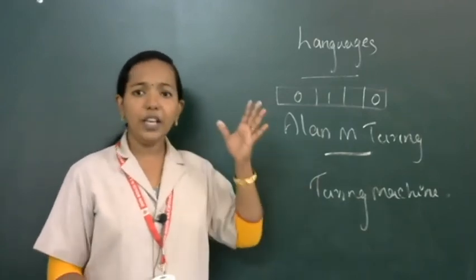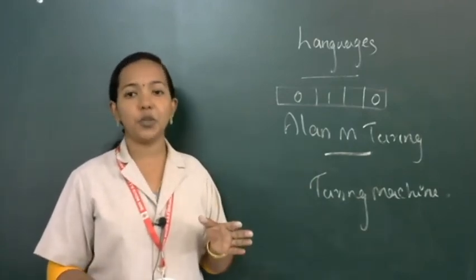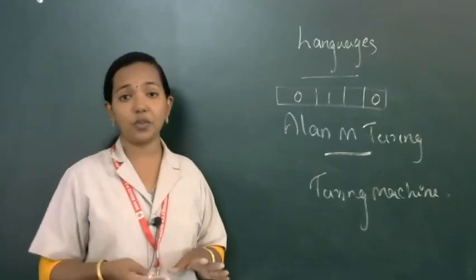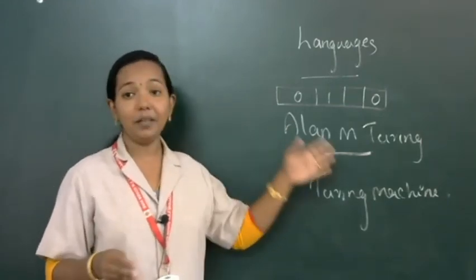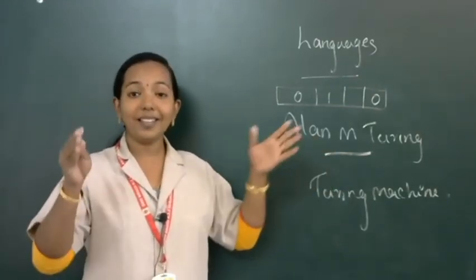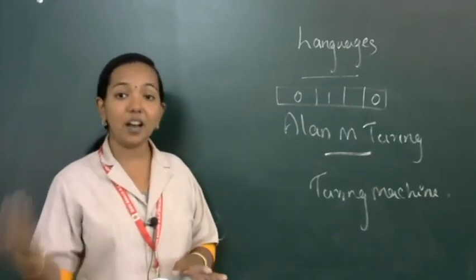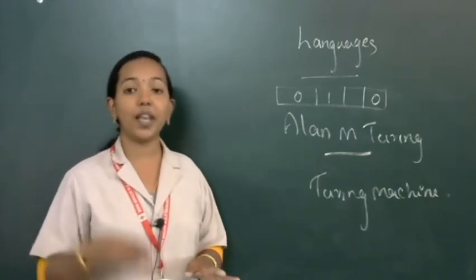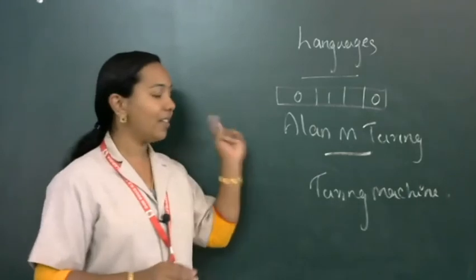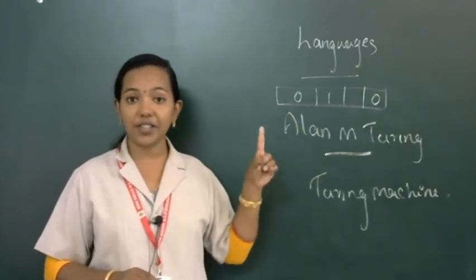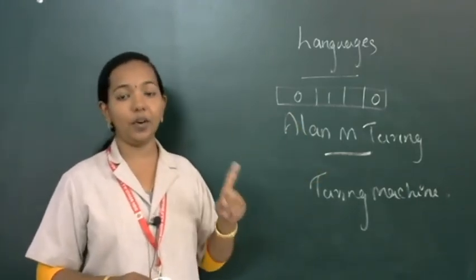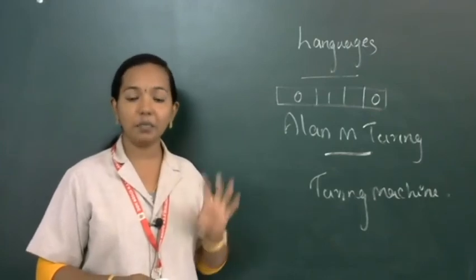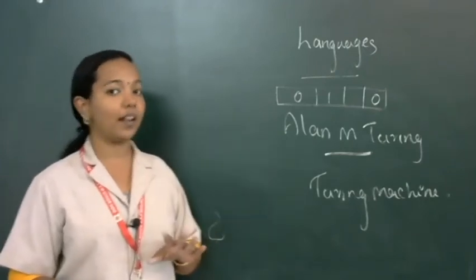In which manner the Turing machine wants to work, some set of instructions is also already written by that scientist, that means Alan M. Turing. That set of instructions is termed as a program, that means today's programs. Then that read or write head is treated as memory in our computer. Read or write head means we can read and also we can write information.